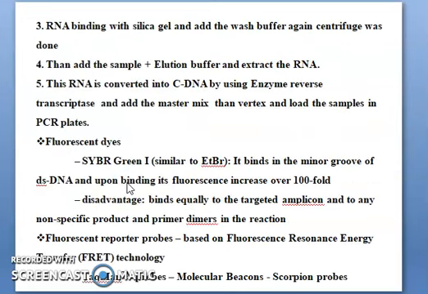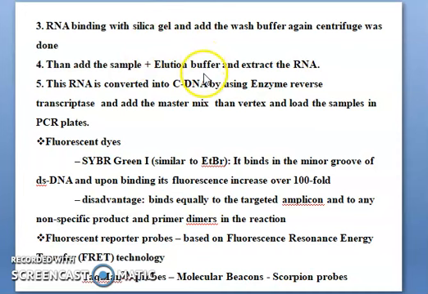Then you can see the third step, the RNA binding with the silica gel. They run the column so the RNA binds with the silica gel, then add the wash buffer and centrifuge again, add the wash buffer and centrifuge. The remaining substances also come into the wash buffer.